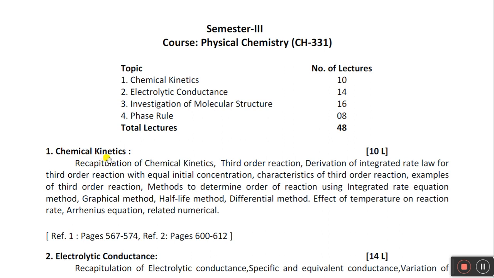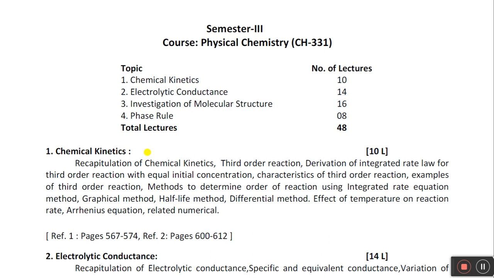Kinetics means a study of motion. So in chemical kinetics, we don't study motion; we study how the reaction occurs, what the speed of the reaction is, with what speed the reaction occurs. We are going to study the speed of reaction in chemical kinetics. So there are some basic terms in chemical kinetics. What are the basic terms?